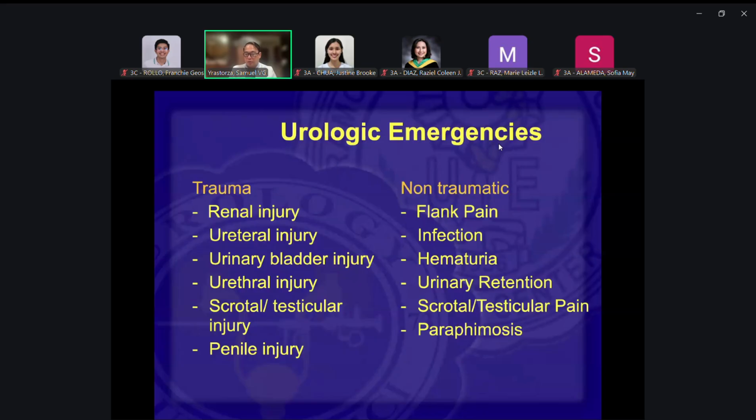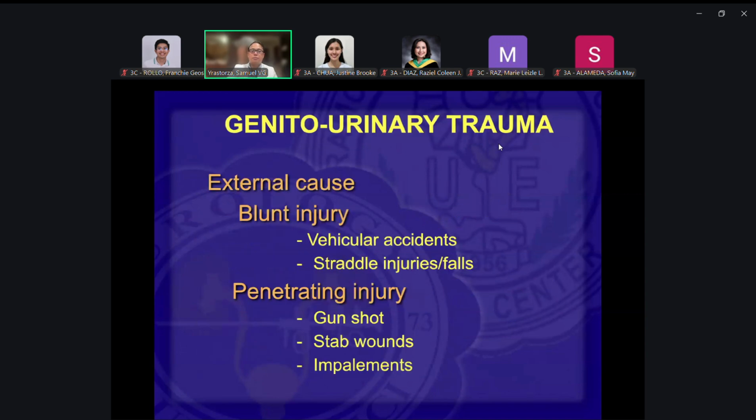So these are your urologic emergencies: you have the trauma and then the non-traumatic cases. These are the lists of cases which we will tackle. Again, this is not everything, but this is probably enough for your level. These are the more common causes. When you talk about trauma, in general, you talk about blunt injury and penetrating injury. Blunt injury is like a blow to any part of the body. Penetrating injuries would be stab wounds, any sharp objects, knives, gunshot wounds, impalements.